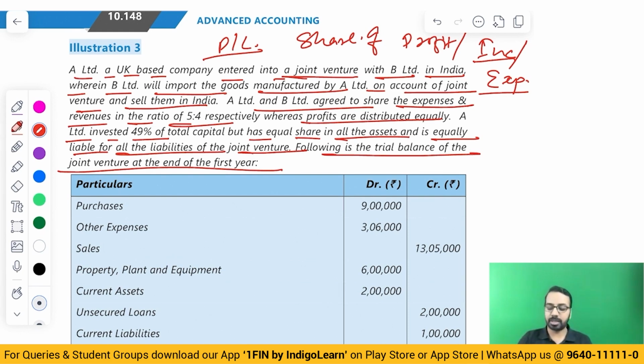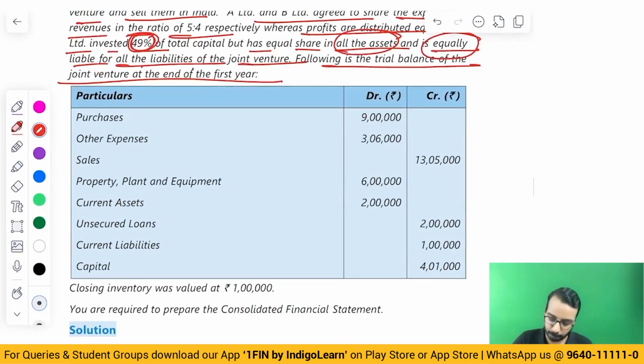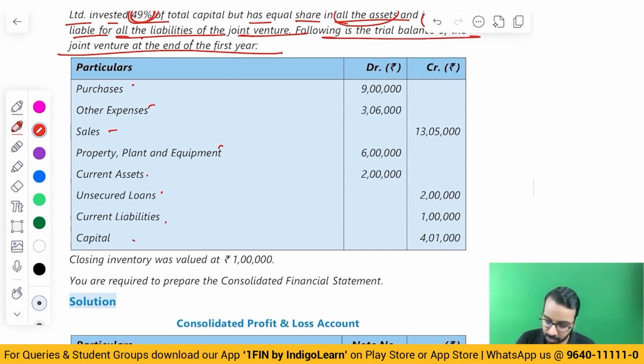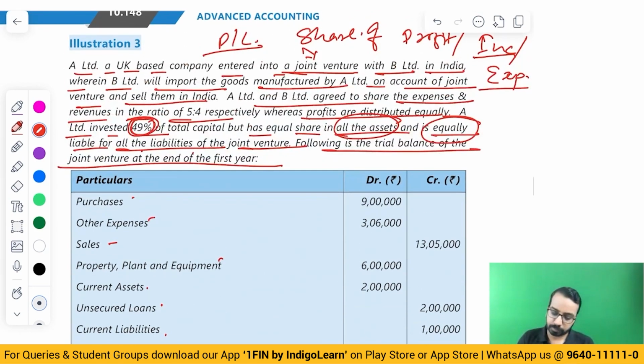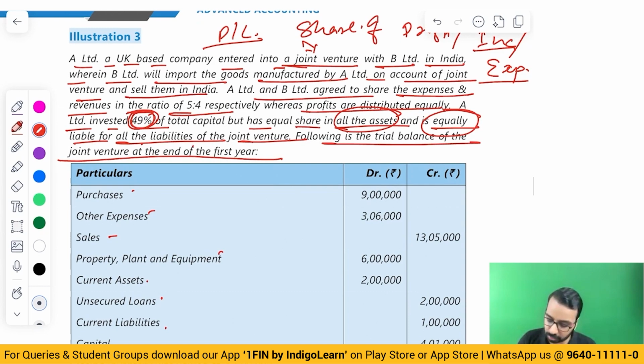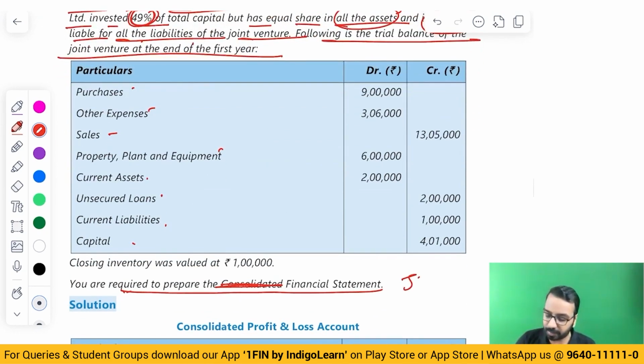Now, what they are saying here, when they say they have entered into a joint venture and contributed 49% of capital, but have equal share in assets and equal share in all the liabilities, which means what? It is a joint venture, and then you have to split the assets, liabilities accordingly and incorporate that in the books. Purchase is given, expense, sales, PP, current assets, unsecured loan, current liabilities, capital is given. You are required to prepare the consolidated financial statements. Now, again, this in true sense is not a consolidated financial statement. We are preparing the financial statement of the joint venture, the separate entity.